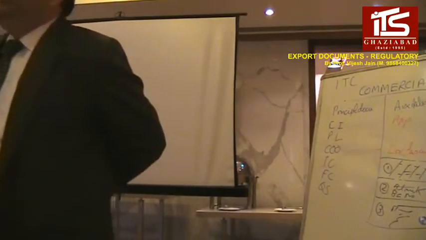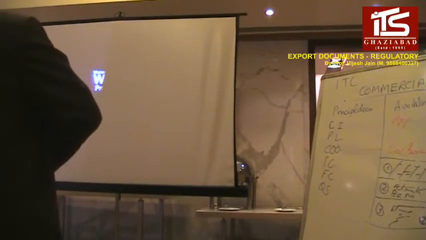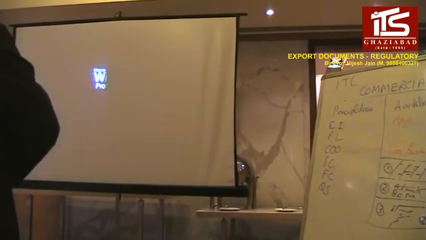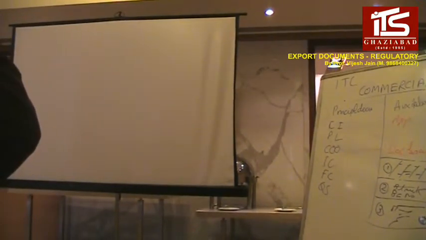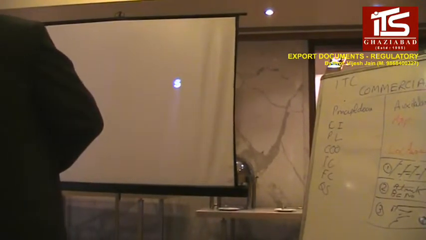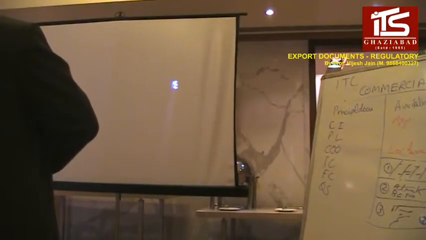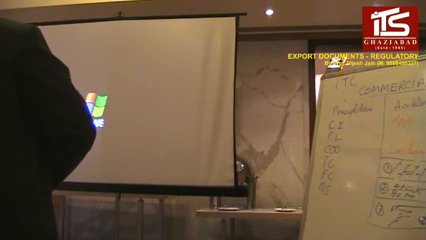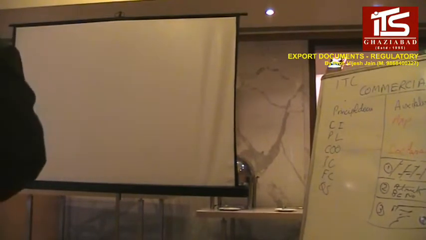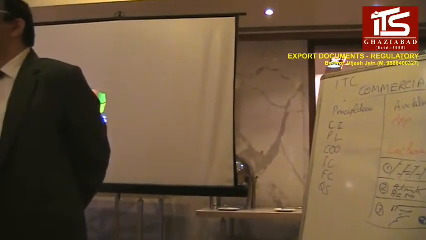See, basically 180 days is required in a usance LC. If it is a sight LC, then 180 days is a very, very long time, right? A 180-day usance LC is very rare. Normally it is not there as an exporter. Do you think there will be 180 days? Normally it is not there. Maximum 90 days, maximum 120 days. You still have so much time. So RBI will not give you time. Okay.